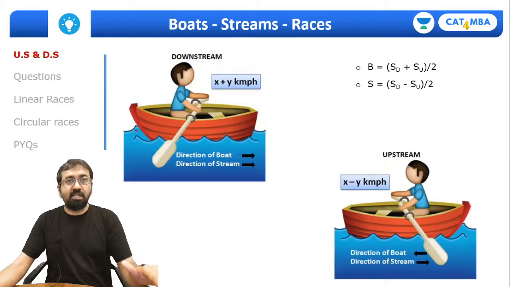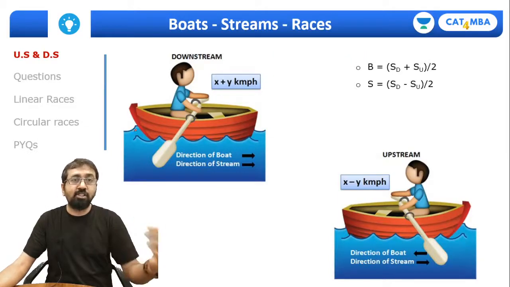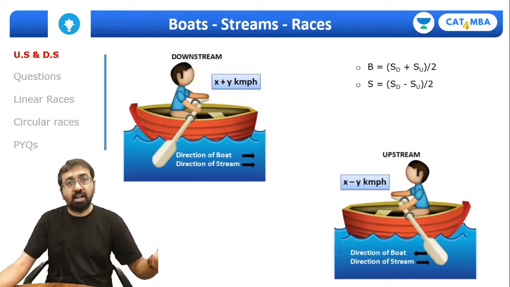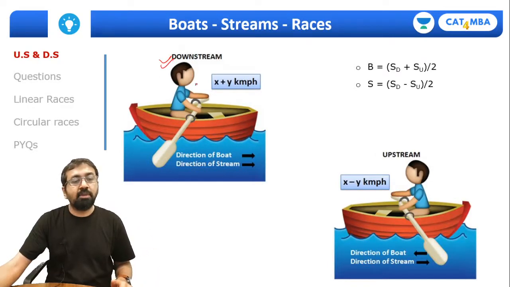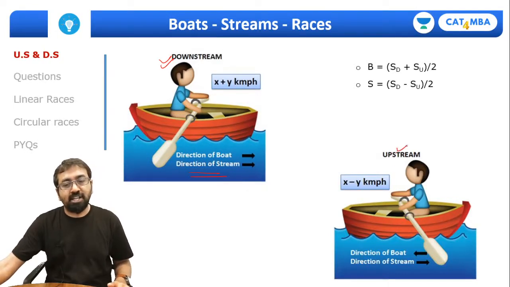Now in the same direction, if you drive your boat at a certain speed, say the river is flowing at 2 km/h, and you drive your boat at 5 km/h, then effectively every hour you will travel 7 km. This situation is called downstream. Downstream means traveling in the direction of the stream, right? The opposite of that is upstream.